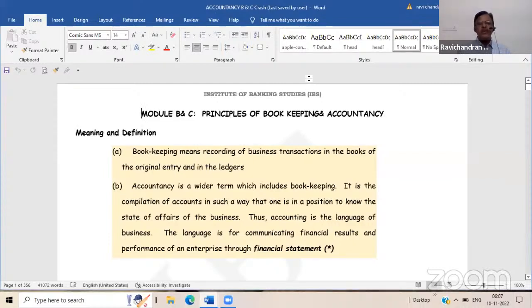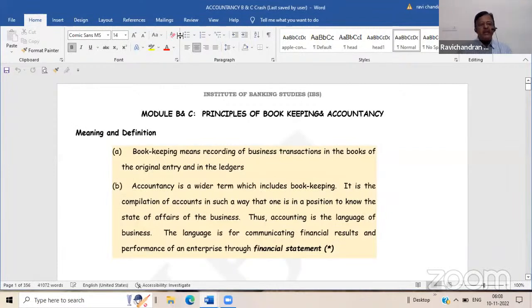For examination, sometimes they will ask, which is the original book of entry in the case of a business unit? It is nothing but journal, because you are recording then and there. Immediately after a transaction takes place, you record that transaction in the journal in chronological order. You will not wait for the evening or the night time to record this book. You cannot summarize like that. You have to record it then and there. That is why it is known as book of original entry.